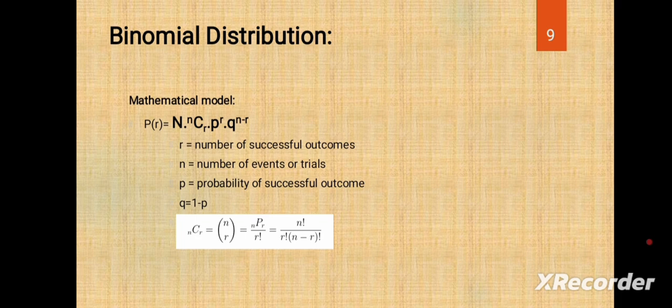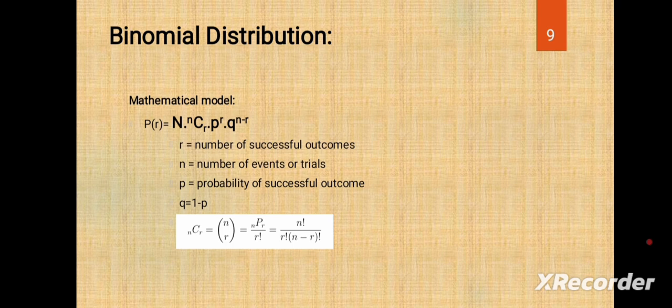For example, we take a coin having two outcomes, head or tail, but success is one of them. At that time p is equal to 1 by 2. So q is equal to 1 minus p. Taking p equal to 1 by 2, 1 minus 1 by 2 is equal to 1 by 2, so q also.